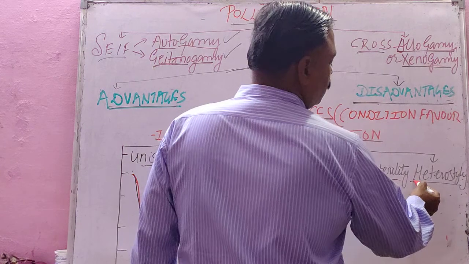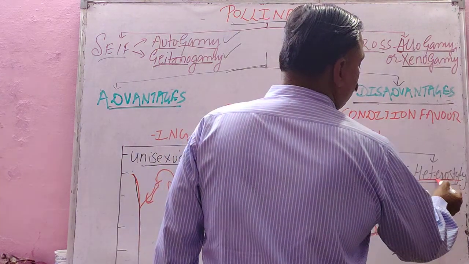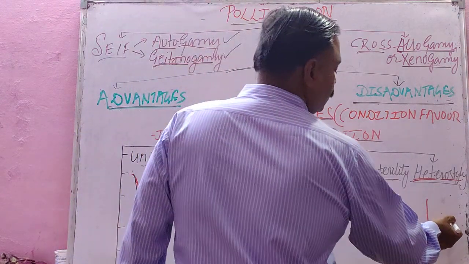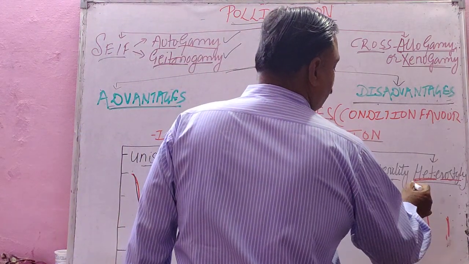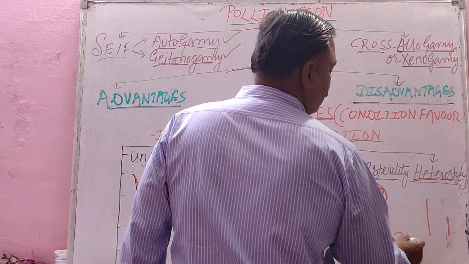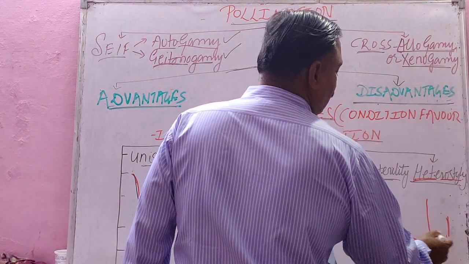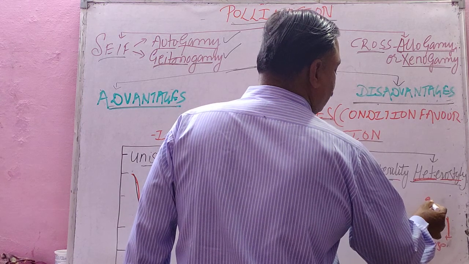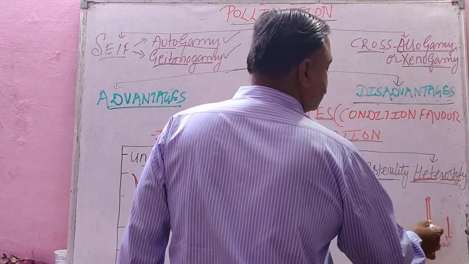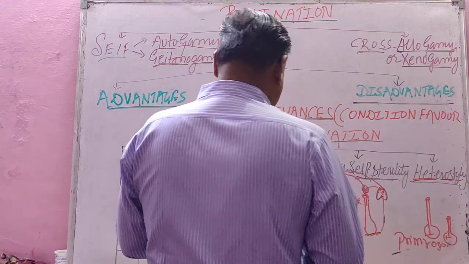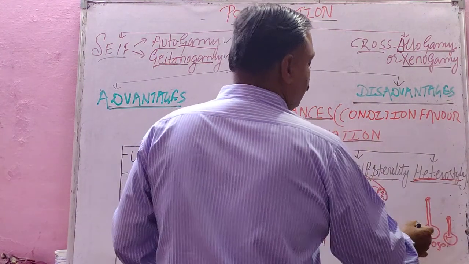Last but not least, heterostyly. Hetero means different, styly means style. The best example is primrose. In primrose, different flowers have different sizes of gynoecium with different lengths of style, so that doesn't favor self pollination.